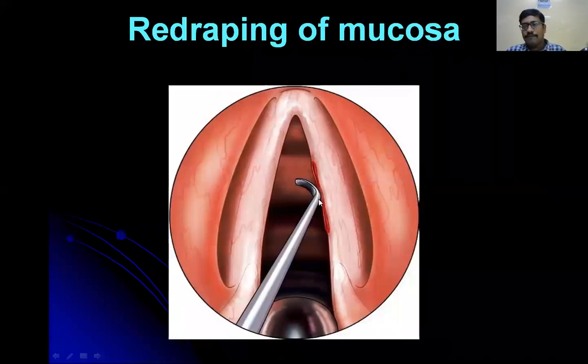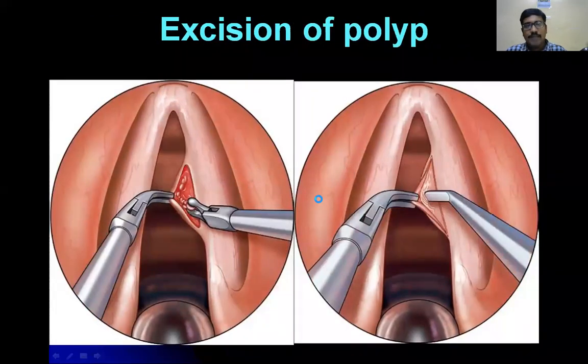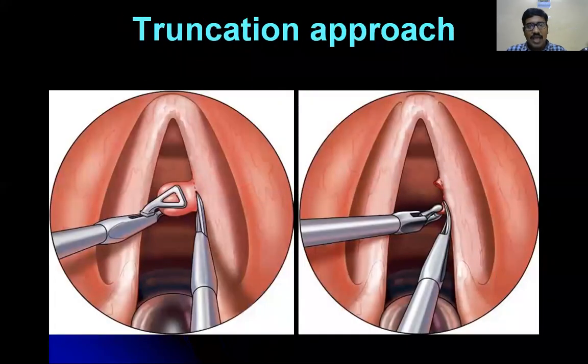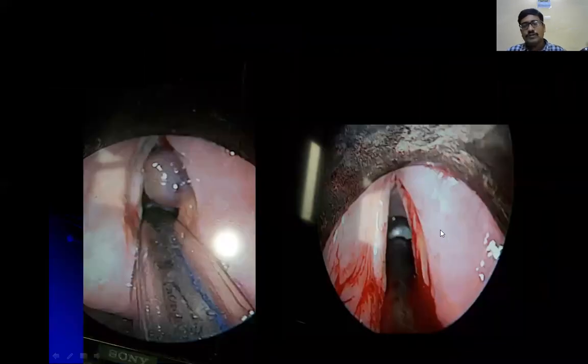This is the free flap technique, or the microflap technique. Then what is the second one? That is called the truncation approach. In the truncation approach, you hold the polyp using micro forceps, cupped forceps, and cut the polyp at the base using micro scissors. This is called the truncation approach. So the truncation approach is used for polypectomy.